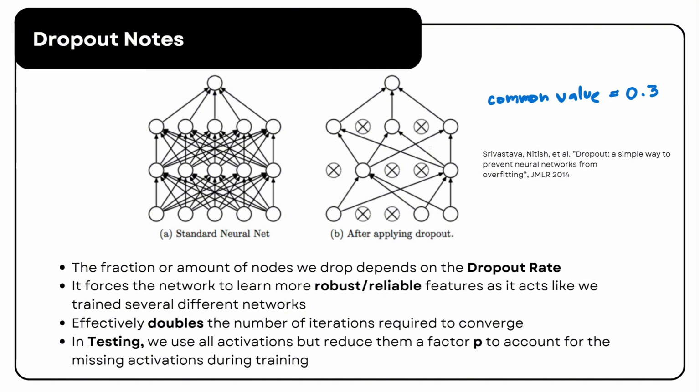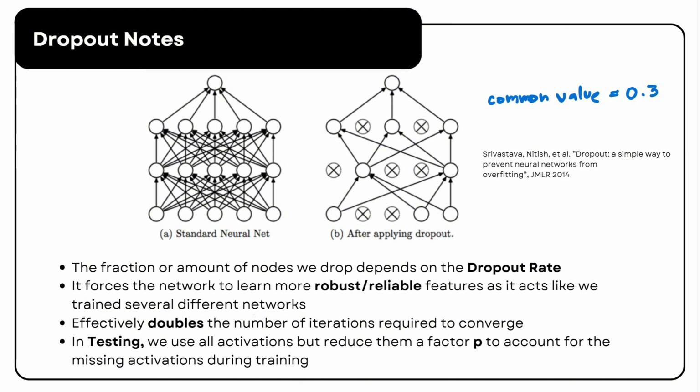It effectively doubles the number of iterations needed to converge. When we talk about convergence, we mean that process of finding a global minimum or at least a good local minimum in the loss function. Since the network constantly changes its structure, training takes longer and requires more computational power, making it a costlier operation.